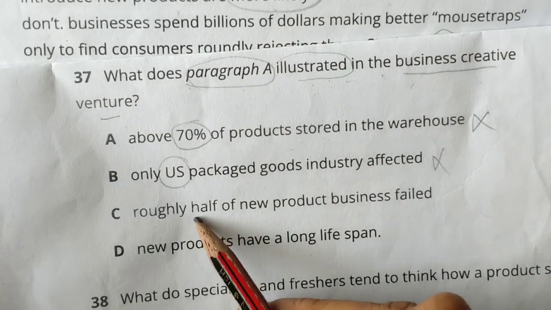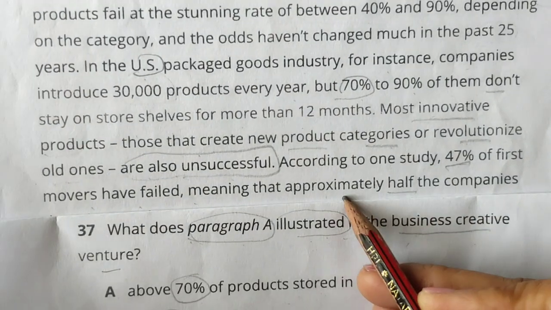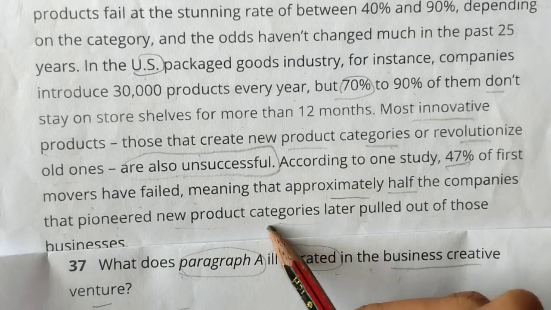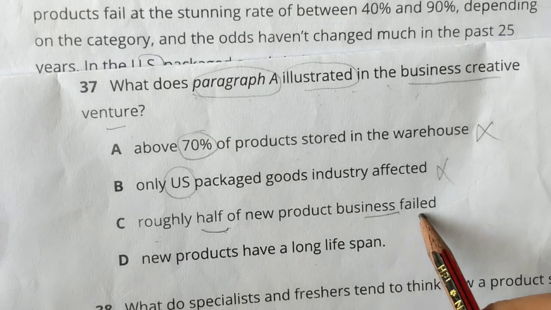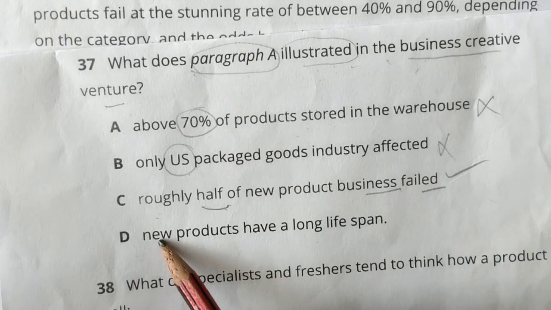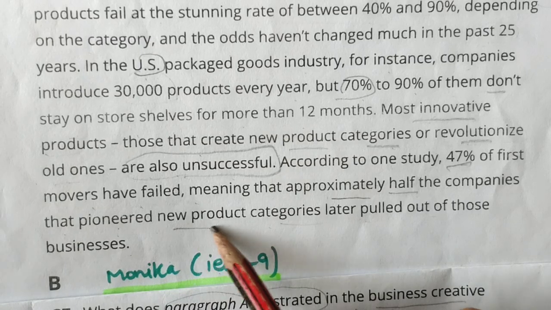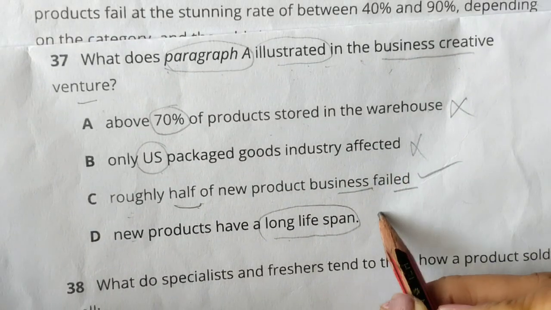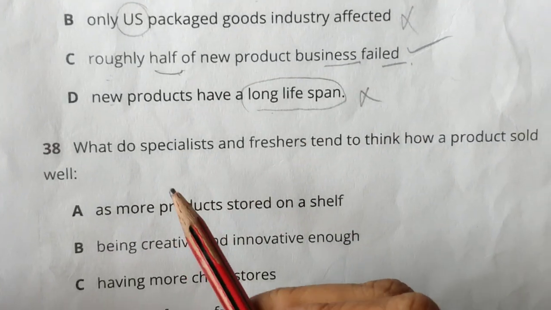So the word roughly half was there. Approximately half the companies that pioneered new product categories later pulled out. Roughly half of new product businesses failed. So this we can go with. New products have a long lifespan. Are they talking about new product categories? No. So this is not given properly and this will not come. Only C will come. Now next question.